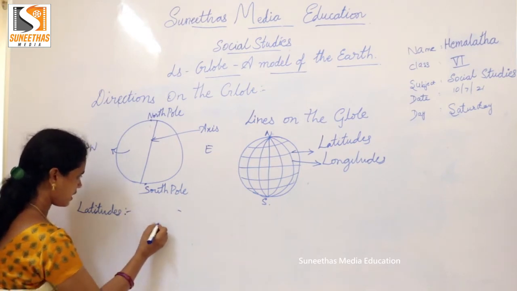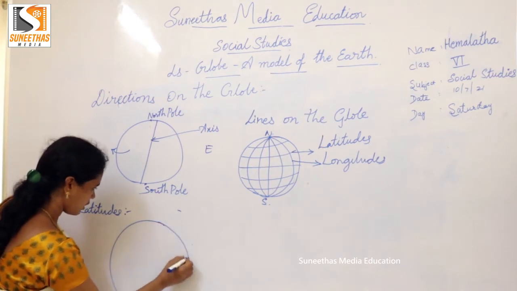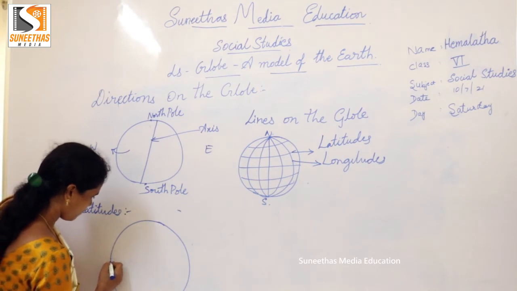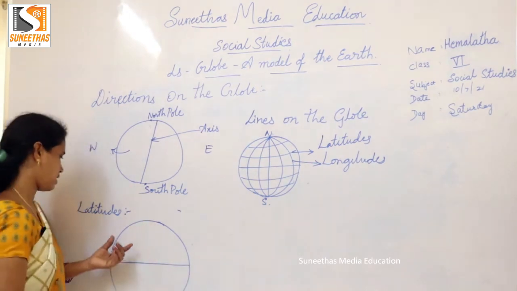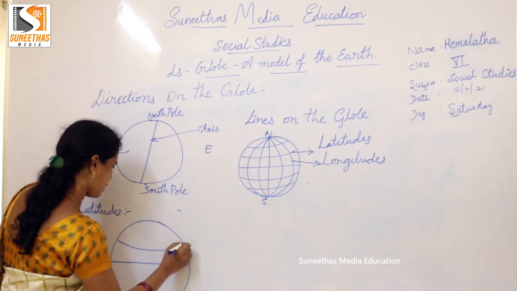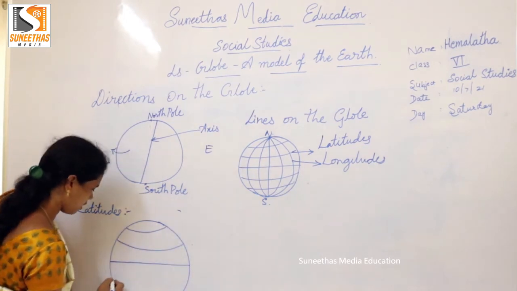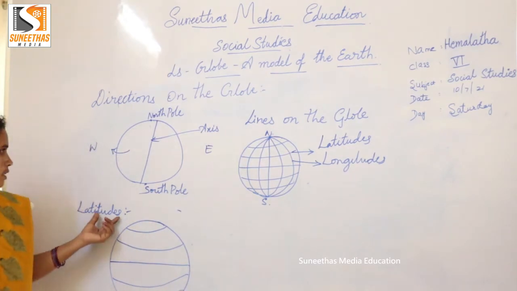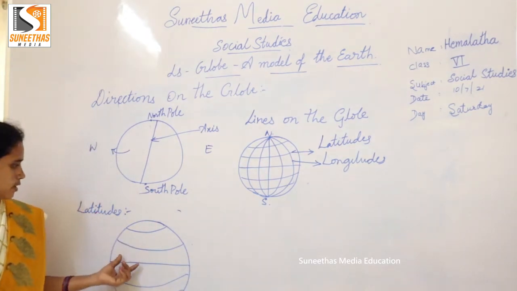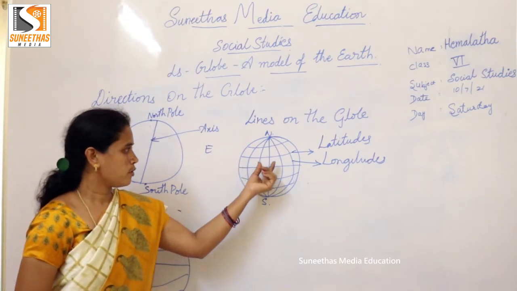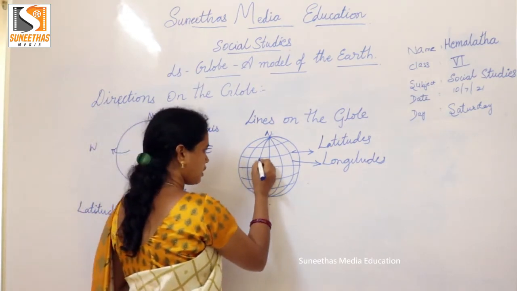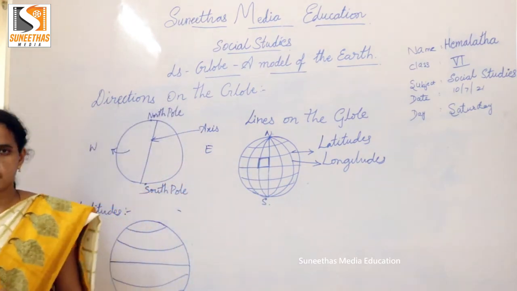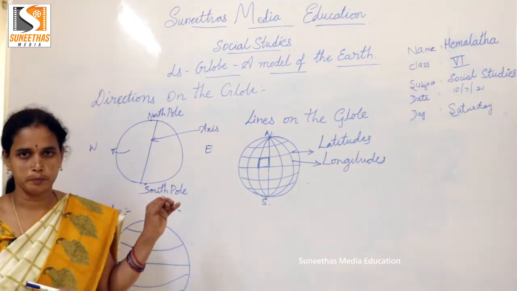See, I am drawing here again for you. The lines which are drawn parallel to the earth are called the latitudes. These latitudes and longitudes form the grid. Okay children, this grid helps us to locate places easily on the globe.